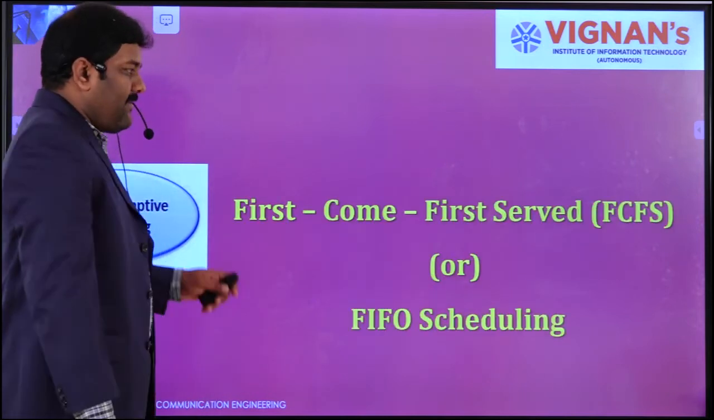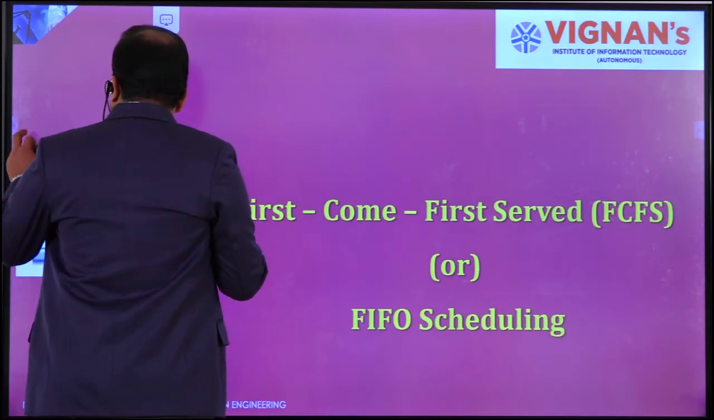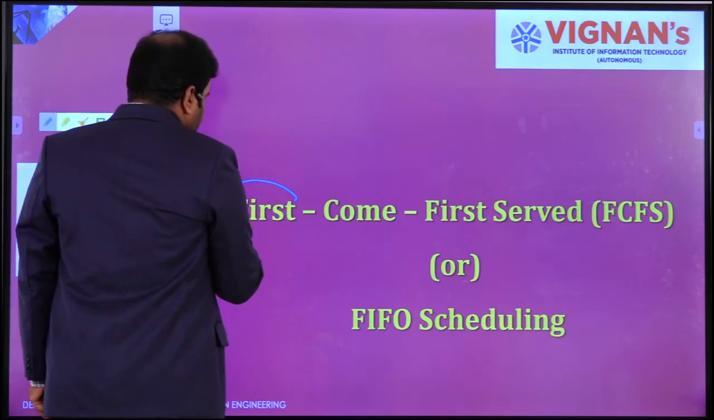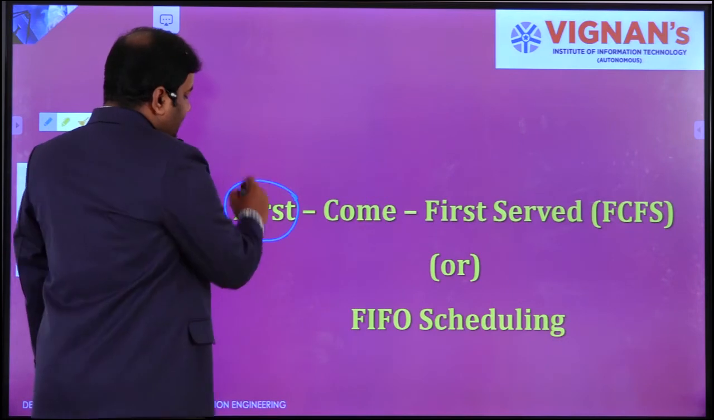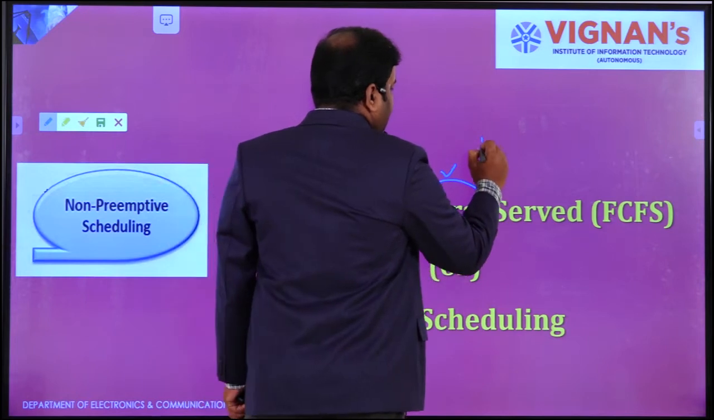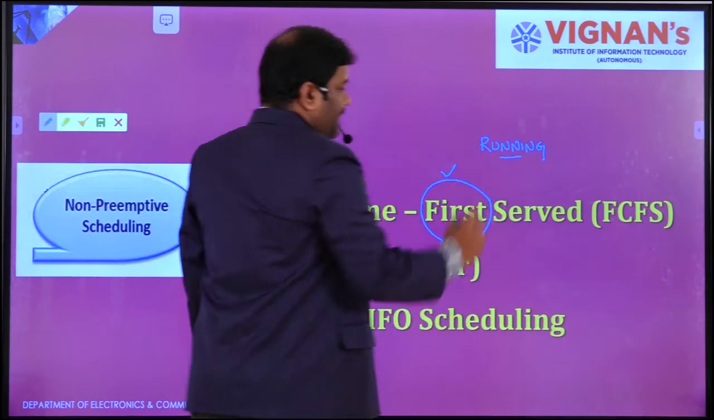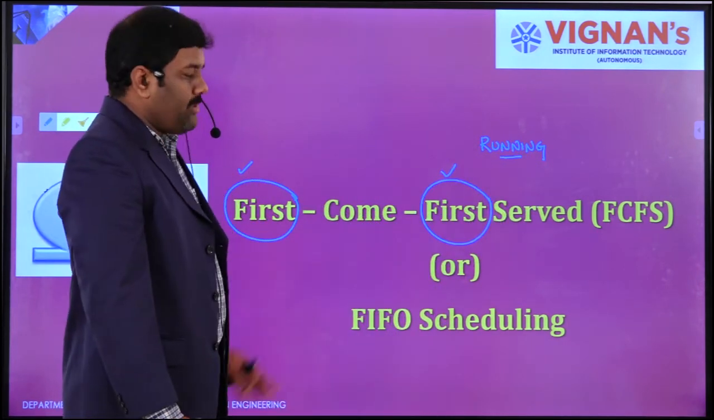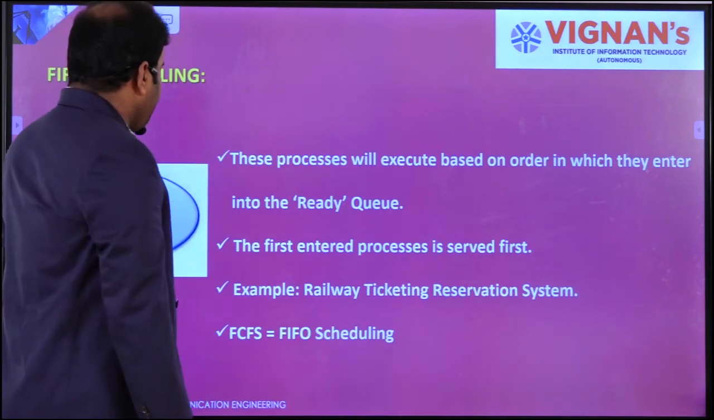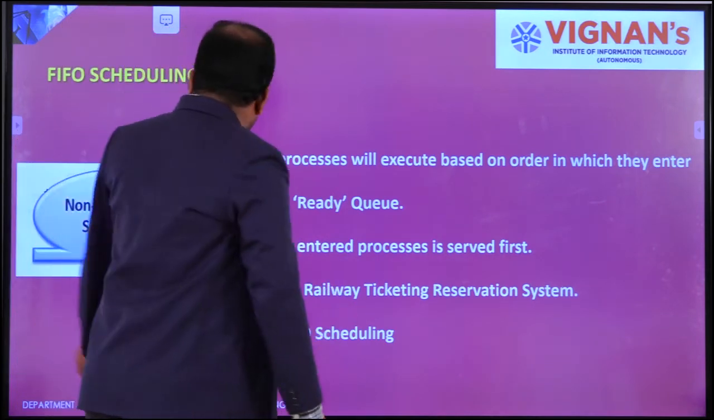So the first one is first come first serve. The name itself indicates who will come first for the execution purpose. Whoever comes first for execution is served first, which is nothing but the running state. It will have the right to enter into the running state. Let's have a look. The best example is the railway ticket system, and not only railway, any ticket reservation system.